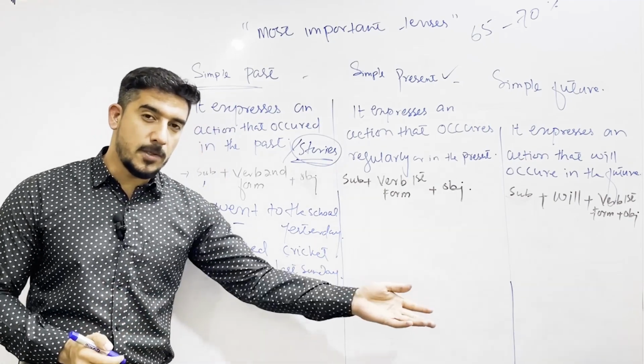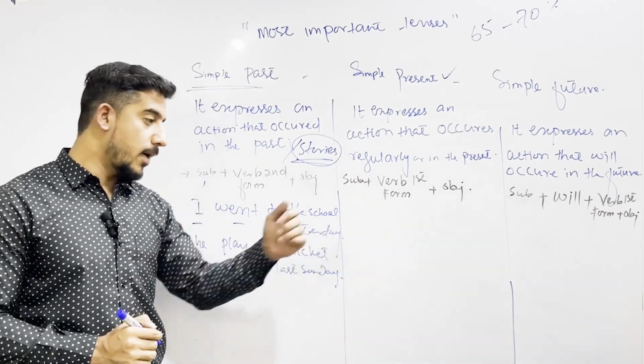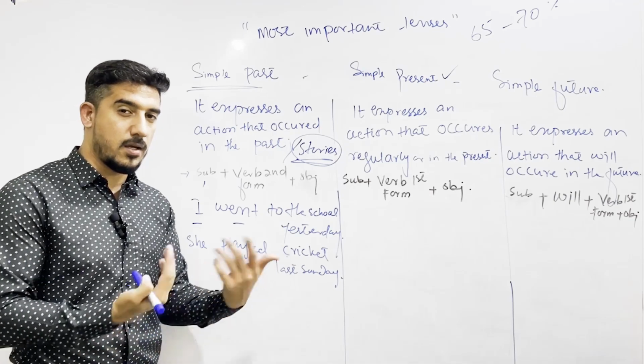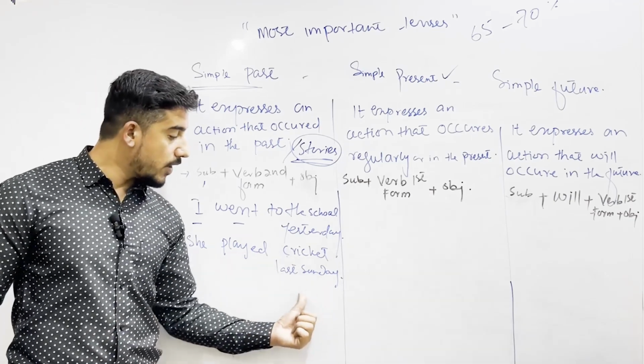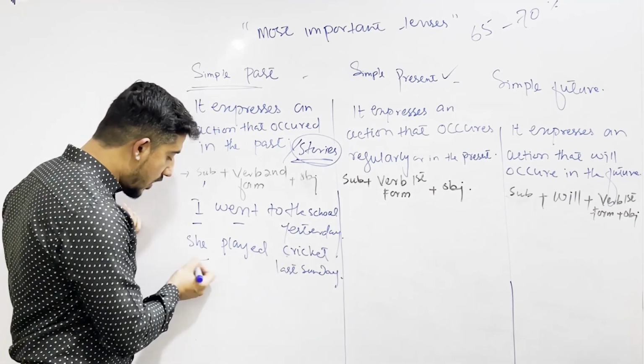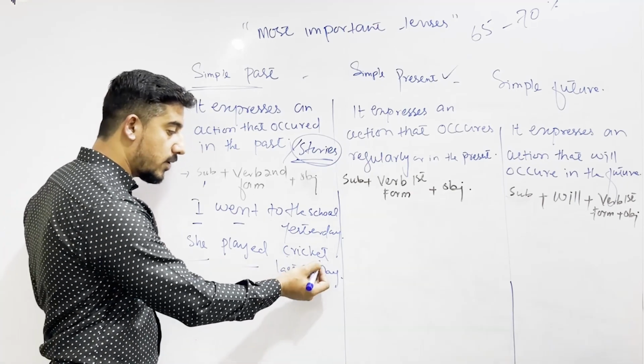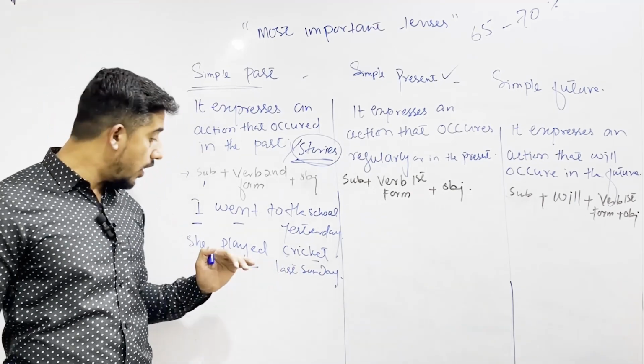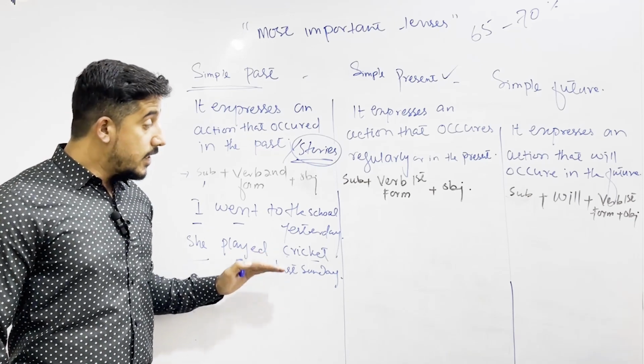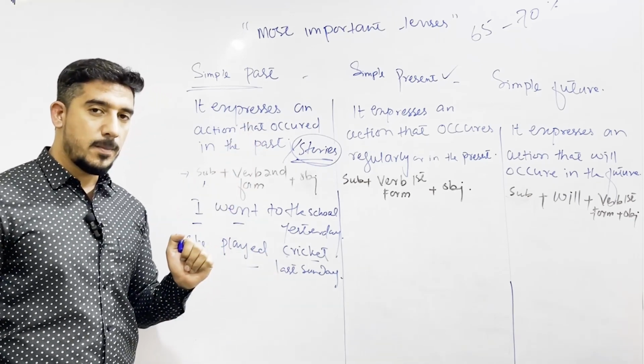Every Sunday, you people are going to play cricket, and you're telling about your sister, or your cousin, that she played cricket last Sunday. She is the subject, played is the second form of the verb, cricket is the object of the main verb. This is how you are using simple past.